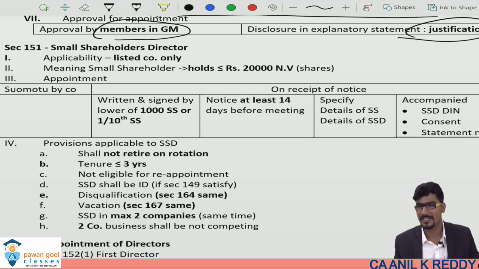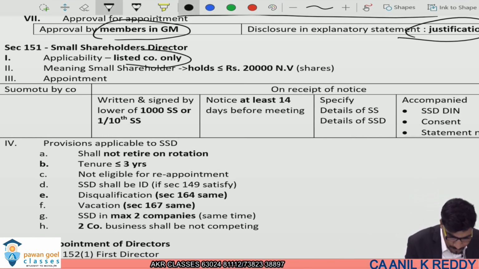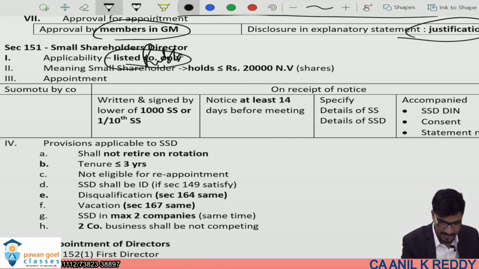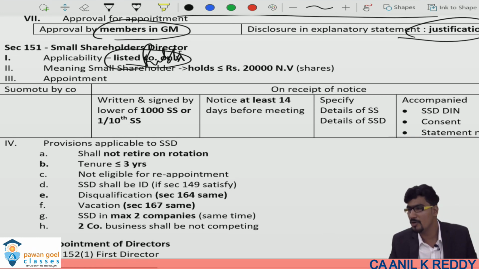So in the question he will start by stating that an unlisted public company wants to appoint a small shareholder director. So this section is applicable only to listed companies. Listed public companies only, it is applicable. It is not applicable to other than listed companies.